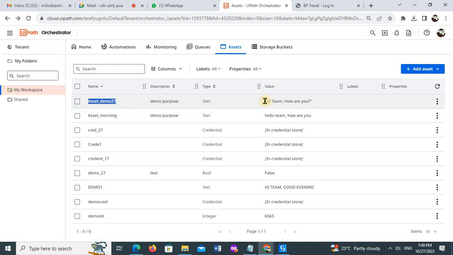Now I want to access this variable. I want to access this variable's value in my project. I have some values on the orchestrator, and with the help of those orchestrator values I need to perform something like mathematical operations or whatever, right? I need those values which are already available on the orchestrator, right? So how can we access that value?